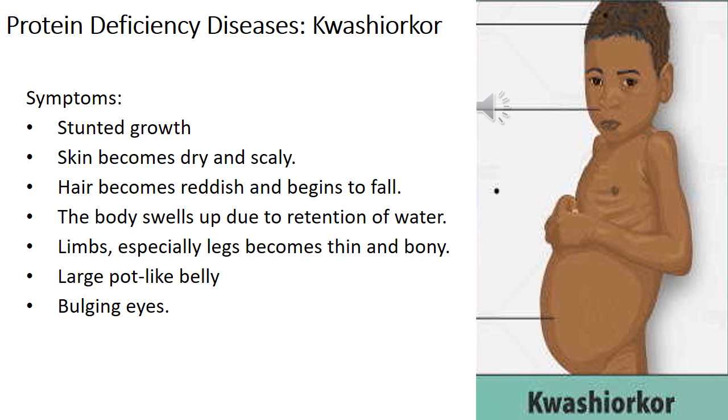That condition is nothing but edema. Then limbs, especially legs, become thin and bony. Then a large pot-like belly. Now the body swells up, so of course the belly also swells and looks like a pot. And bulging eyes. So these are some symptoms of the protein deficiency disease, Kwashiorkor.